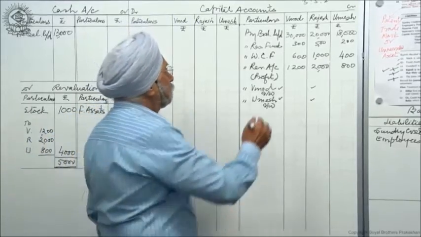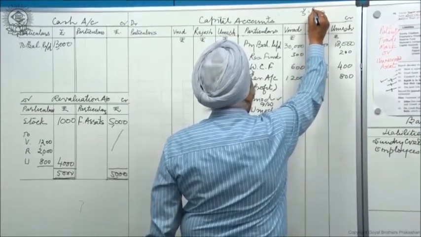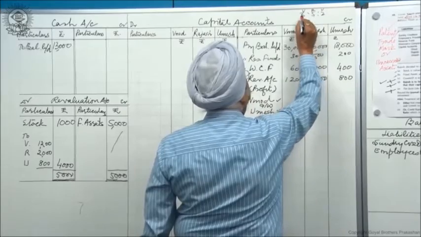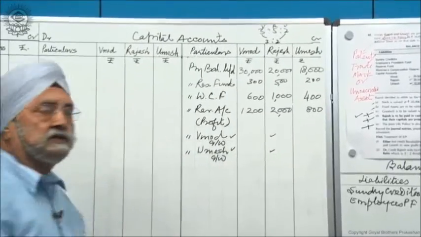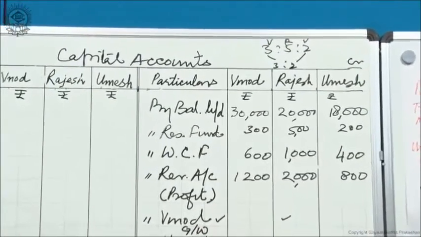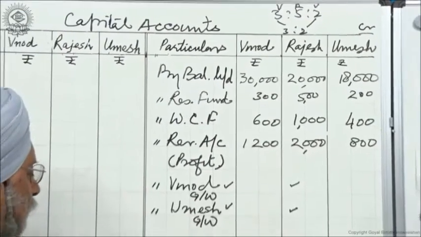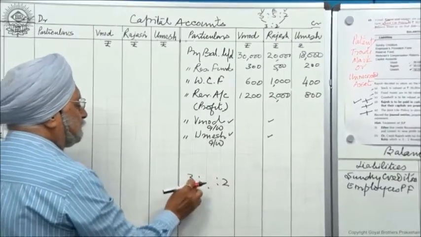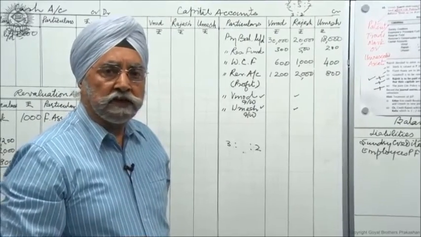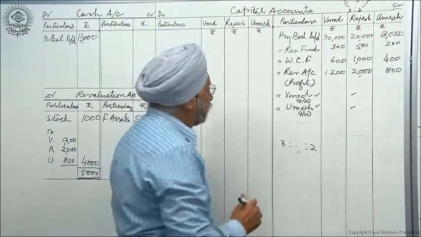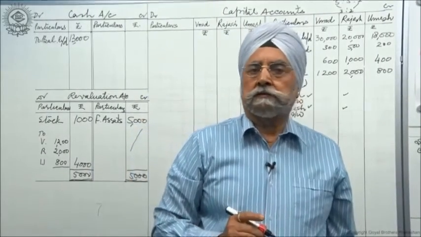The old ratio is between three partners, Vinod, Rajesh and Umesh. And the new ratio between Vinod and Umesh is 3:2. When the old ratio is 3:5:2, and this person goes and the ratio is 3:2, as I told you while calculating new ratio and gaining ratio, the gaining ratio will automatically turn out to be the same.